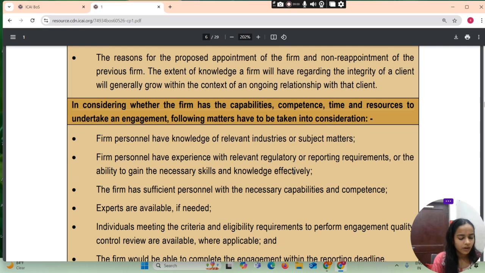In considering whether the firm has the capability, competence, time and resources to undertake an engagement, the following matters have to be taken into consideration. Firm personnel have knowledge of relevant industry or subject matter.